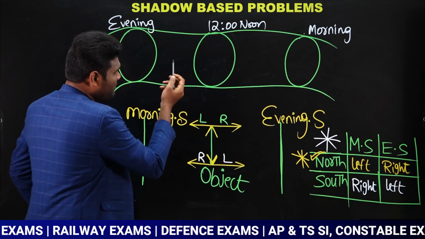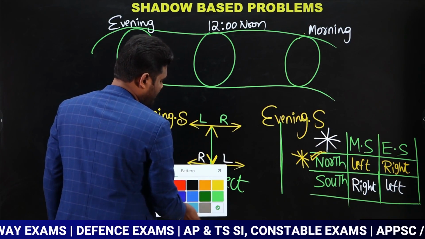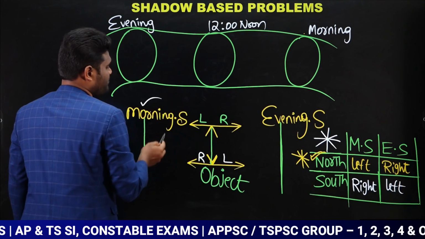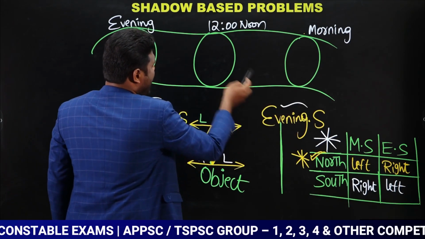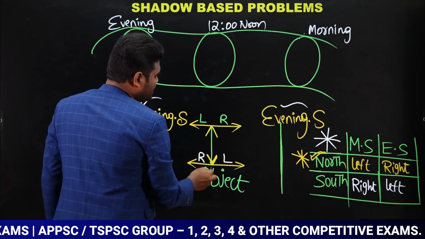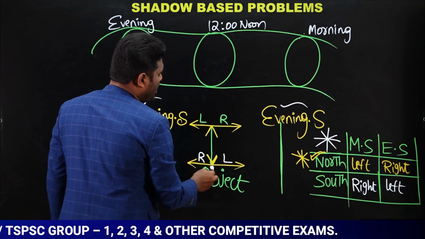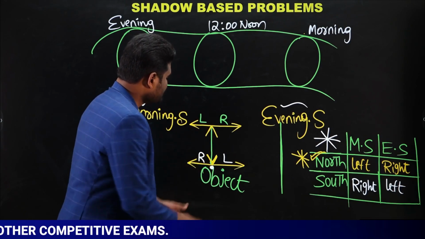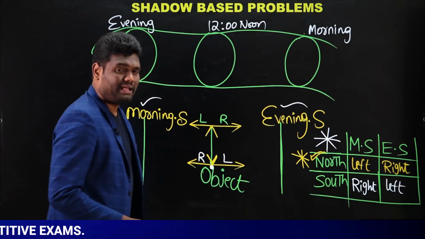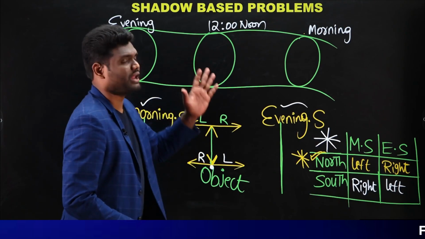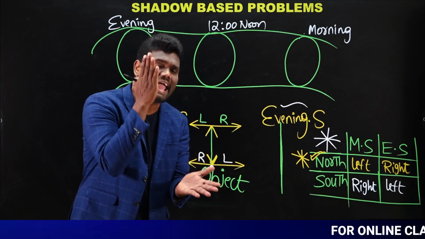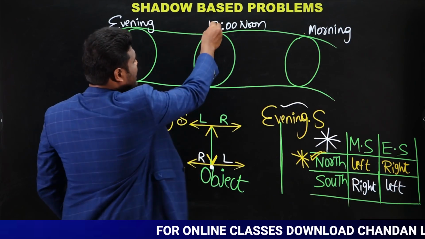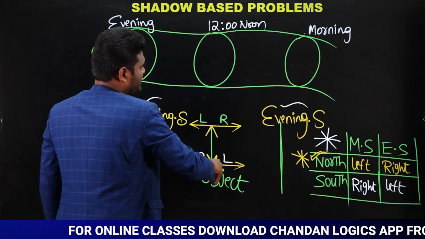Okay, look here, I am going to explain regarding that also. One more important point I forgot to tell you. I told you this is the morning shadow, this is the evening shadow. At 12 o'clock, the shadow will be exactly below the object. Yes or no? If this is the object, the shadow will be exactly below, which means at 12 noon it is going to be exactly below the object. That is the reason, exactly at 12 o'clock, the shadow will be below the object.